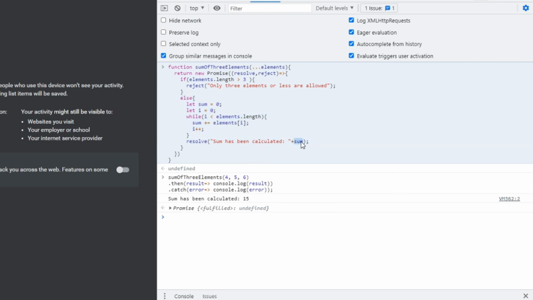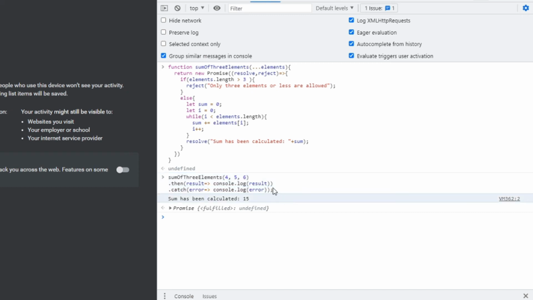We can consume any promise by attaching then and catch methods to the consumer. The then method is used to access the result when the promise is fulfilled. The catch method is used to access the result or error when the promise is rejected. So we are consuming the promise here.